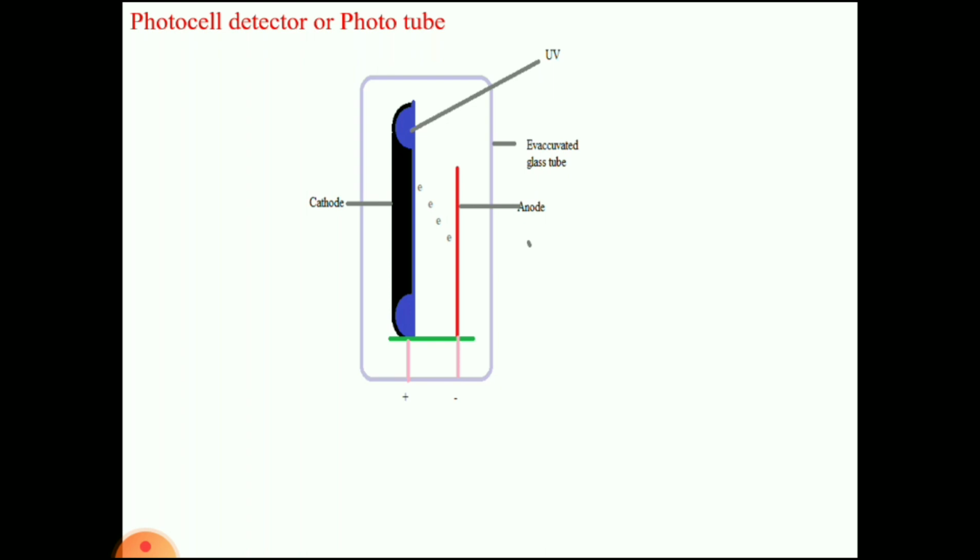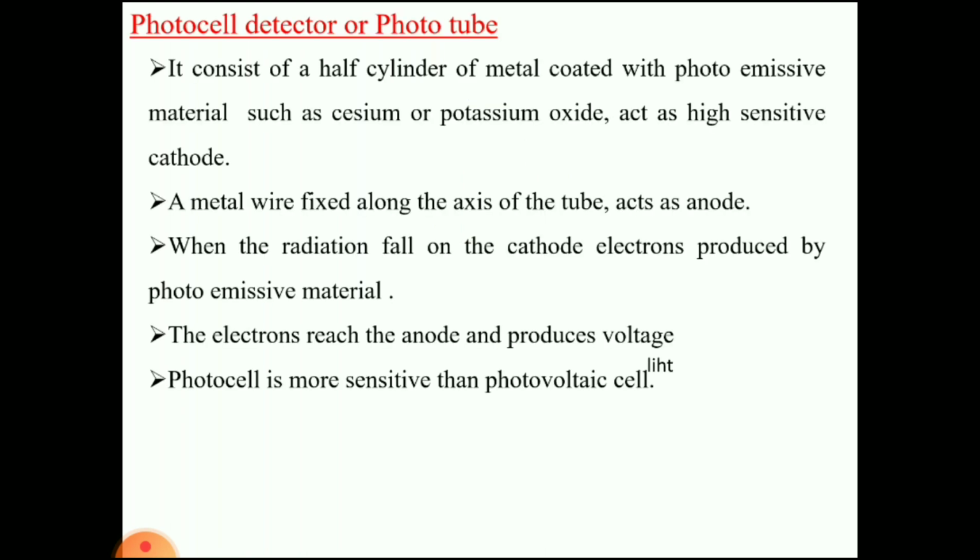Exactly parallel to this cathode, a metal wire is there. It acts as the anode. When light, UV light, falls on the photoemissive cathode, electrons are produced. Whatever electrons are produced reach the anode. Due to this, voltage or current will be generated. Photocell is more sensitive than the photovoltaic cell.